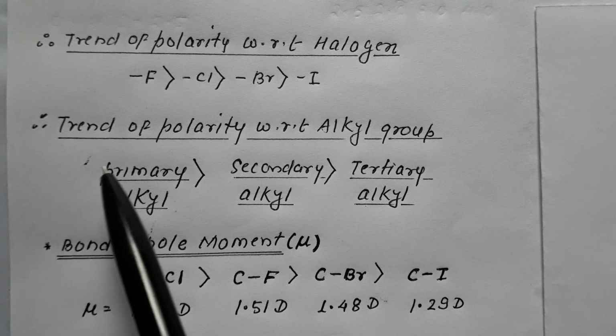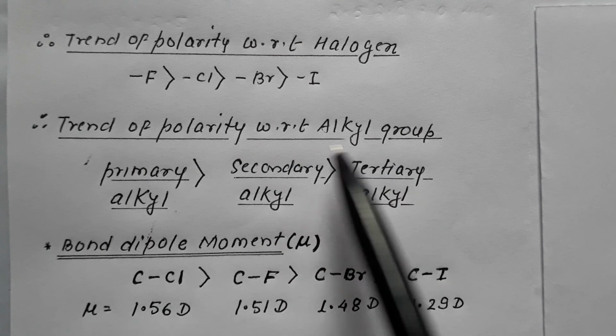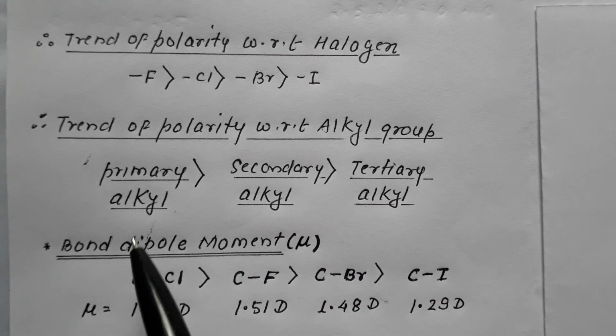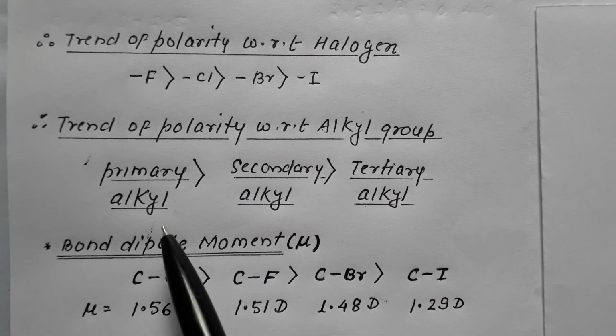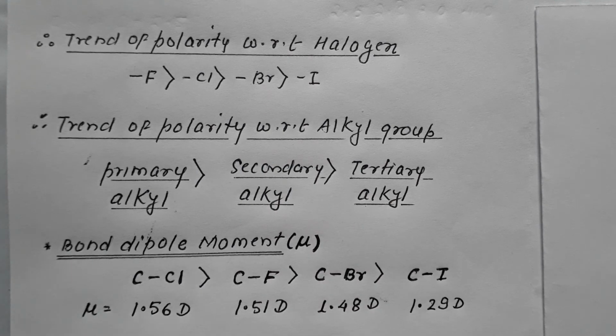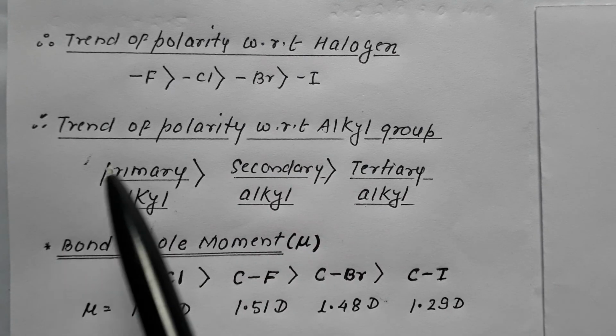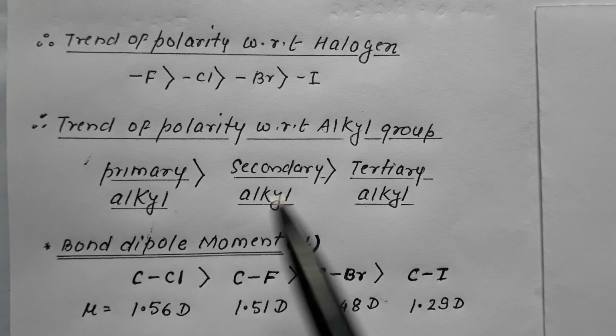And the trend of polarity with respect to alkyl is highest in case of primary alkyl, lesser in case of secondary alkyl, and least in case of tertiary alkyl. So with respect to halogen: fluorine, chlorine, bromine, iodine. With respect to alkyl: primary, secondary, tertiary.